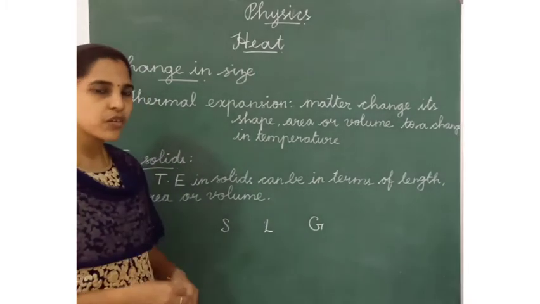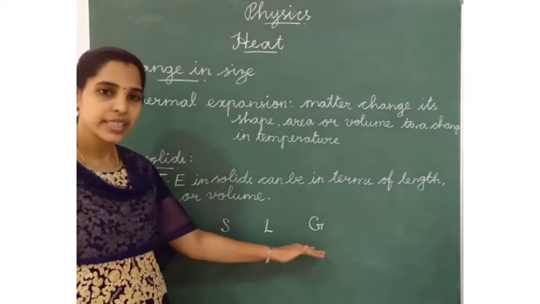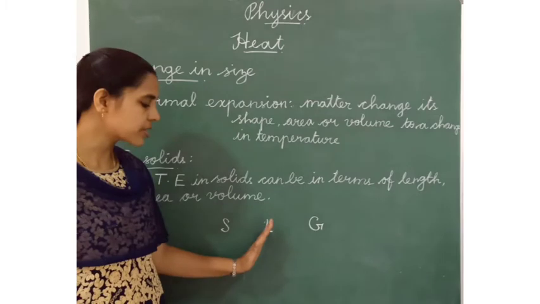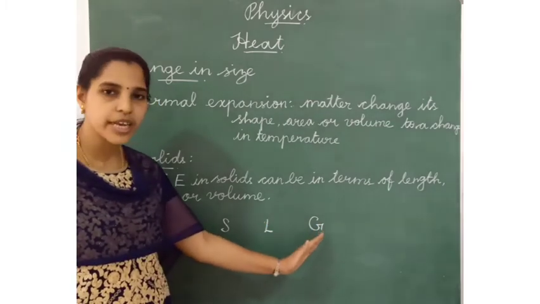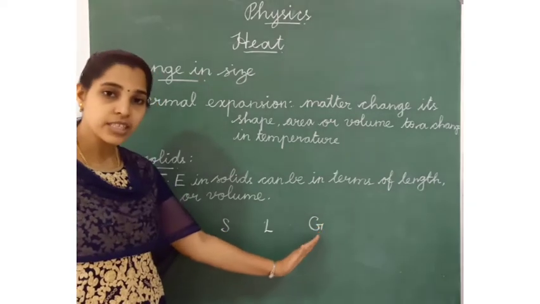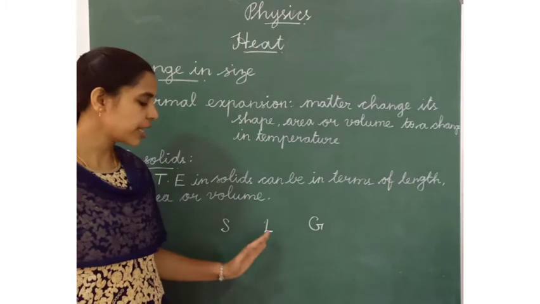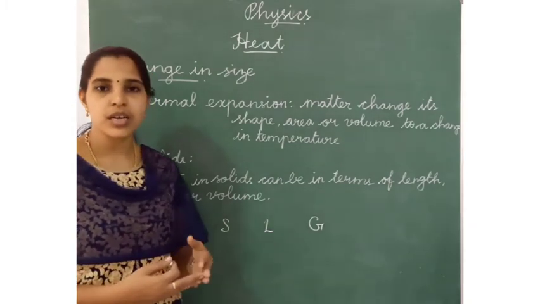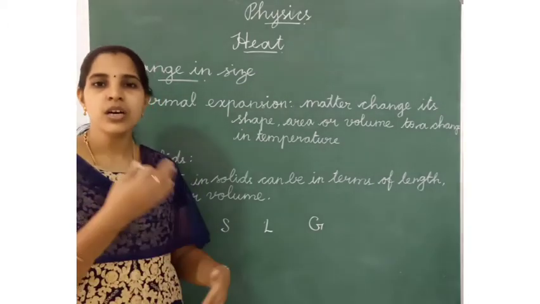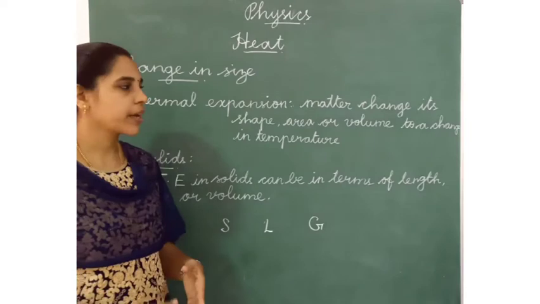And in some cases, a solid directly changes into gas without passing through the liquid state. Again in some objects, gas changes into solid without passing through the liquid state. These processes are called sublimation or deposition. Have you remembered that? Okay.